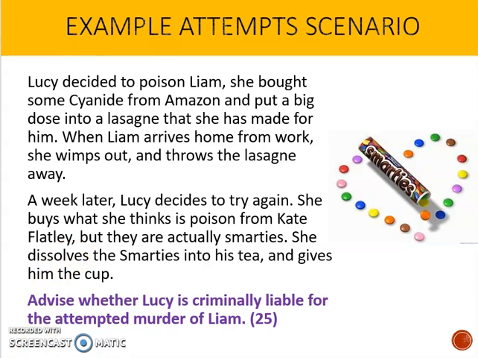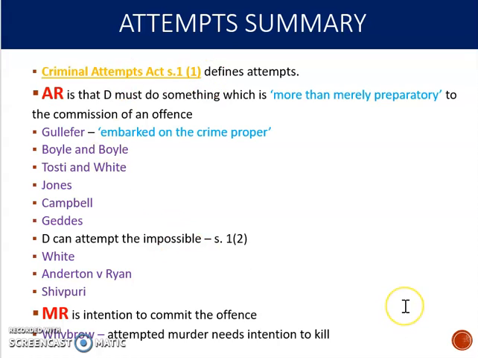When you get a scenario like this in the exam, the first thing you should do is read it like we've just done and go through and highlight issues that have arisen in the scenario. And you need to try and work out what the answer is, obviously, before you jump in and start trying to answer it. In order to do that, you need to think back to the law on whatever it is you're being asked to advise on. So we're being asked about attempts here. So it'd be useful if we just remind ourselves of how a person is guilty of an attempt before we try and work out this answer for Lucy.